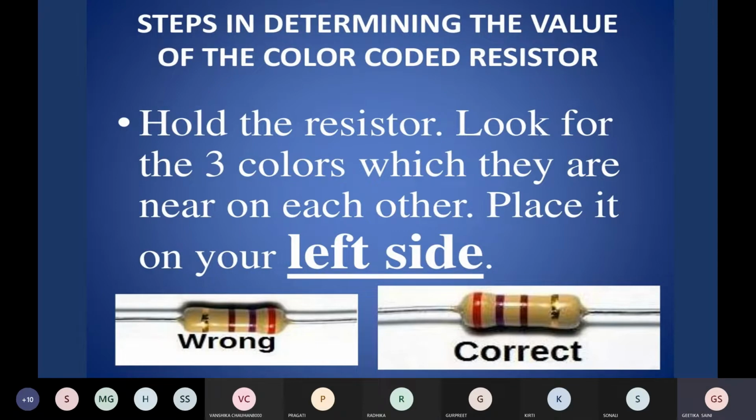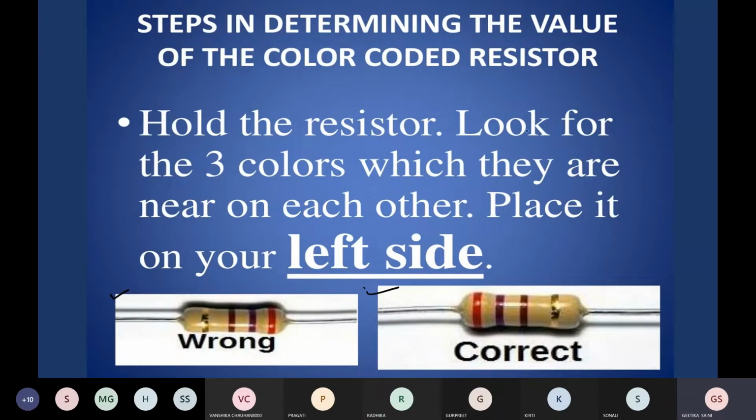So now firstly we will discuss the steps to decode that. First, arrangement. You can arrange it like this or this. In this one the golden color line is on the left side, but in this one it is on the right side. So this is the correct way and this is the wrong way.